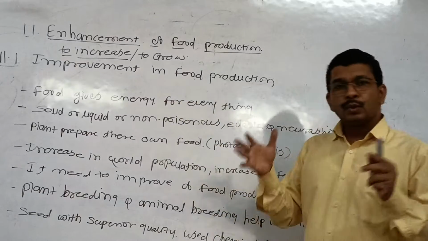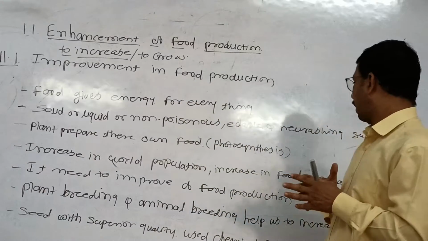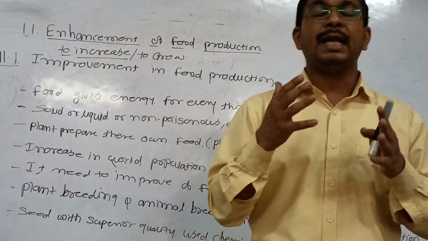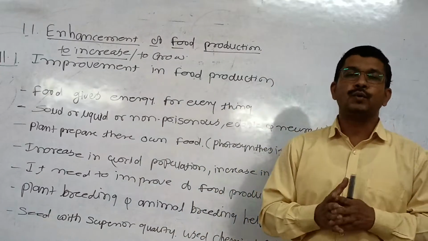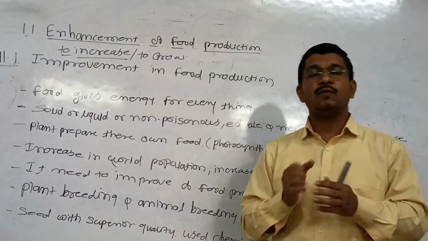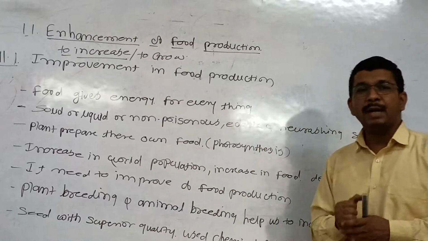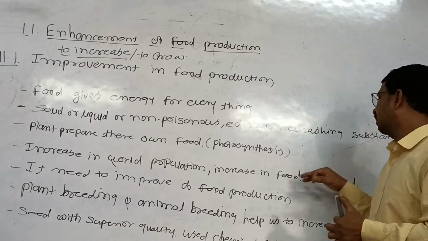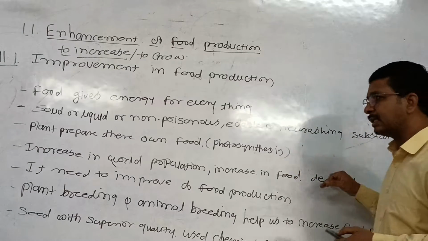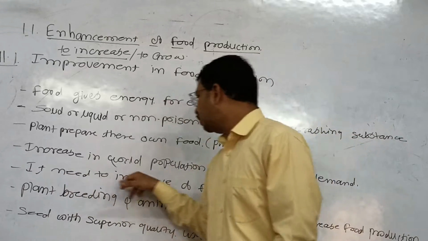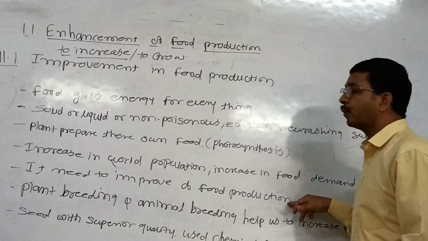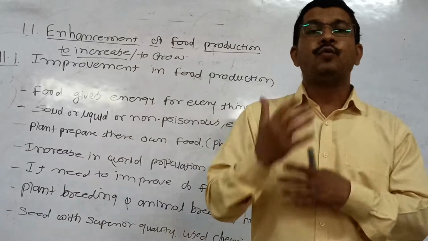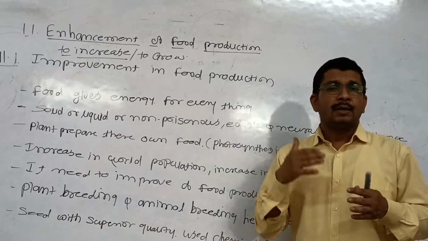That's why the increasing population requires food. What do they require? Food. And this demand for food is increasing. That's why we need to improve our food production, to increase food production.